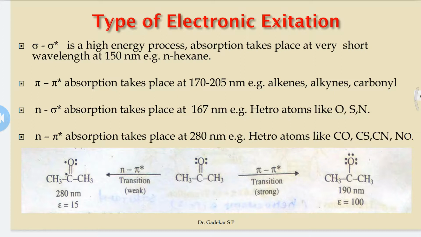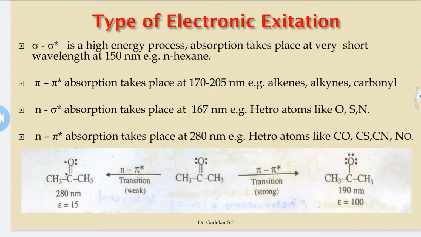You know the electromagnetic spectrum: the shortest wavelength is the most energetic. It means the highest energy is utilized. Absorption is at a short wavelength of about 150 nanometers. Sigma to sigma star transition is possible in compounds like n-hexane, methane, propane and butane.